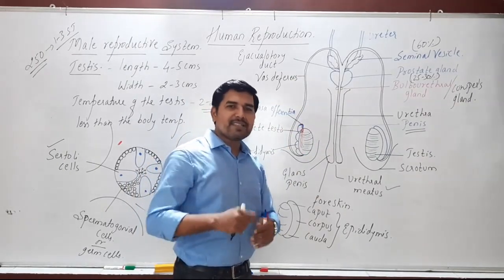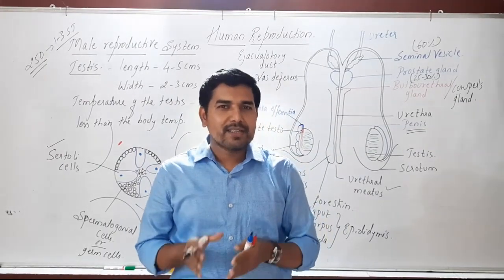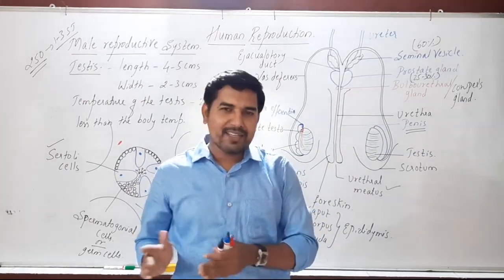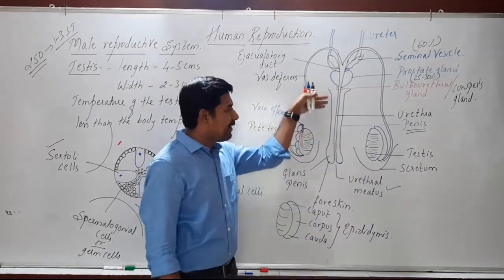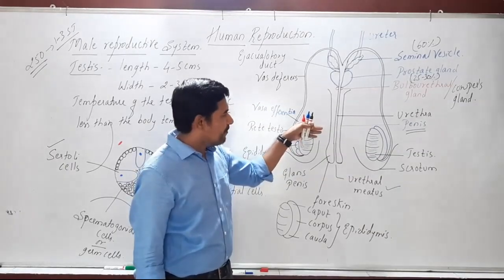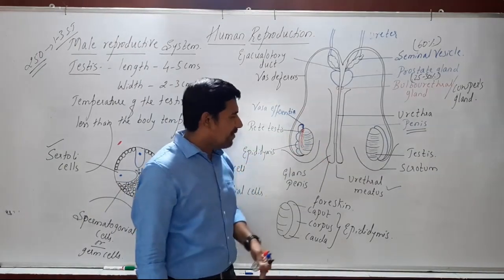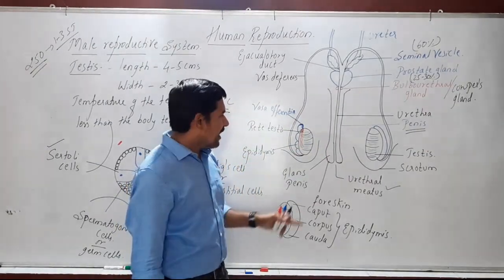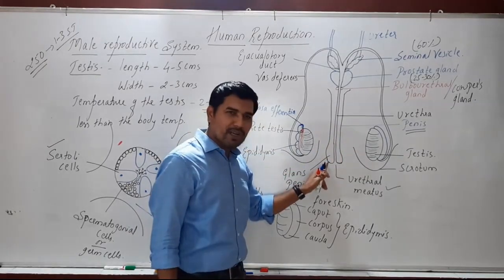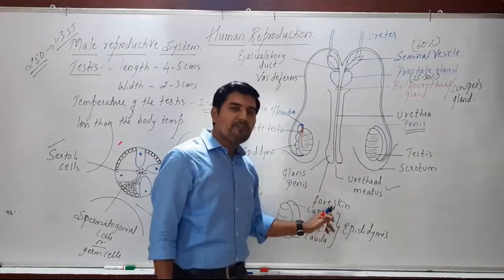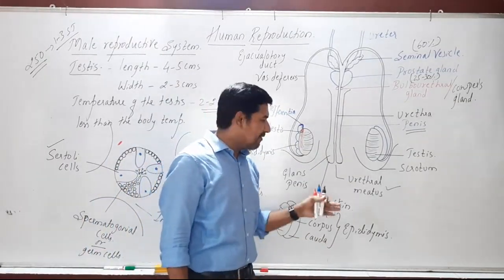Now the penis, as it is the male external genitalia, is made up of certain spongiosum tissues also, and the erection occurs due to the rushing of blood, or a flow of blood, into the tissues of the penis, and due to that only there will be an erection, and hence it is made up of certain soft tissues. And the penis is covered by a skin fold, and this skin fold is called the foreskin. So the foreskin is present at the tip, or head, of the penis.